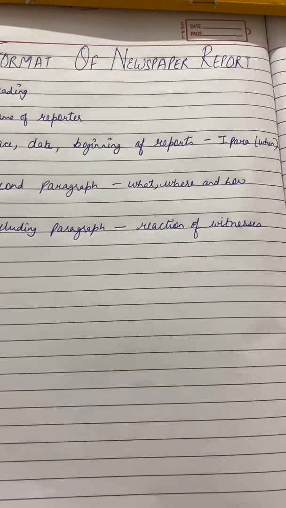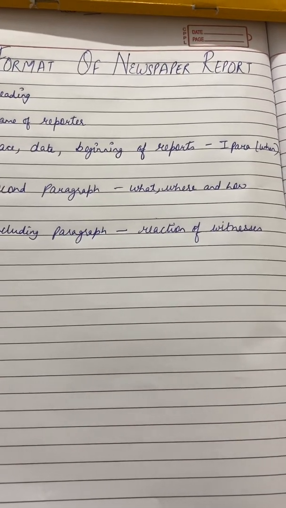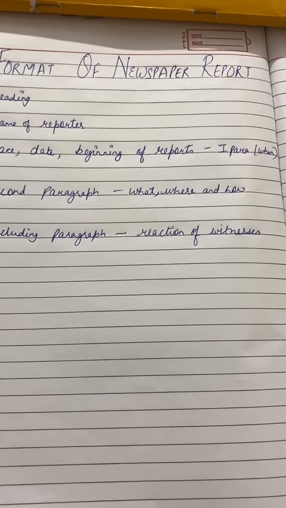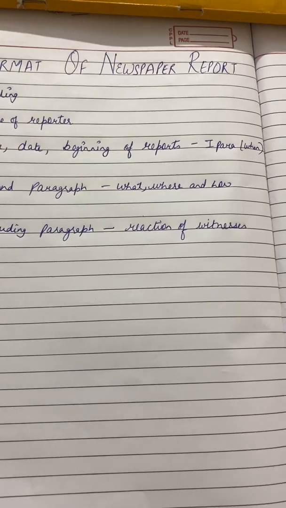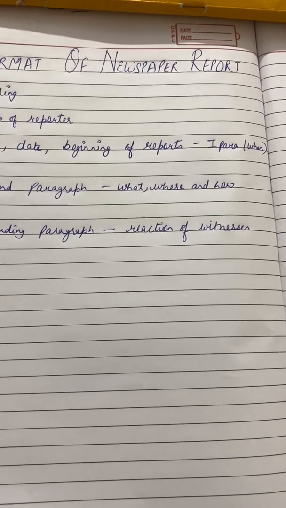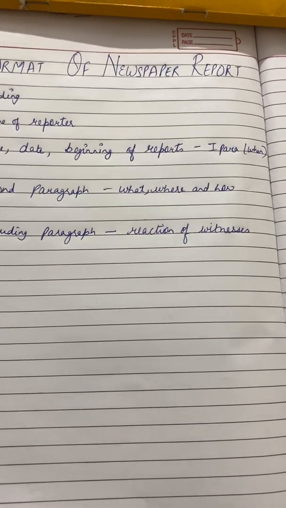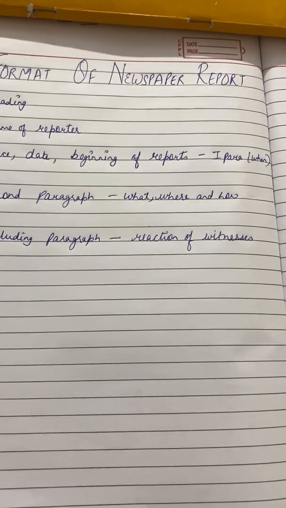Basically, newspaper report means that, as you know, we read a newspaper. There are certain reports that we read. Basically, why do we read them? Just to get the information about something that has happened. As it gives detailed information, that is why we always read the newspapers.